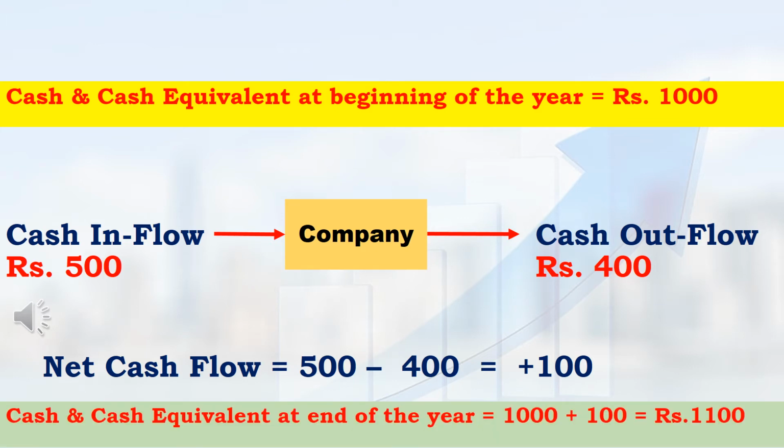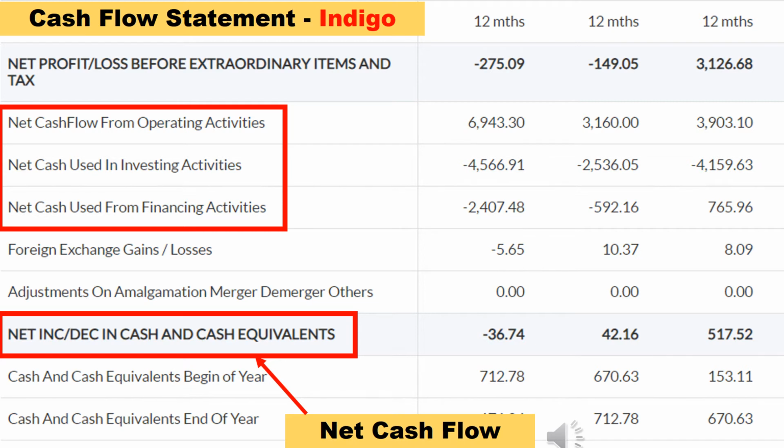How to calculate the cash and cash equivalent at the end of the year? The formula is: cash and cash equivalent at the end of the year is equal to cash and cash equivalent at the beginning of the year plus net cash flow. Here, cash and cash equivalent at the beginning of the year is 1000 rupees plus net cash flow of 100 rupees. So, cash and cash equivalent at the end of the year will be 1100 rupees. In the cash flow statement, the term net cash flow will be mentioned like this, that is, net increase or decrease in cash and cash equivalent.